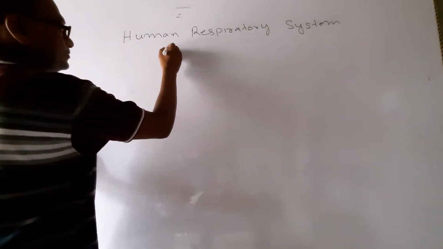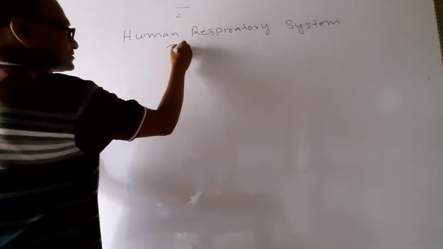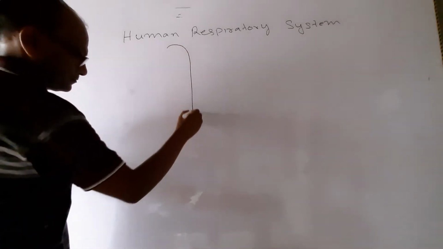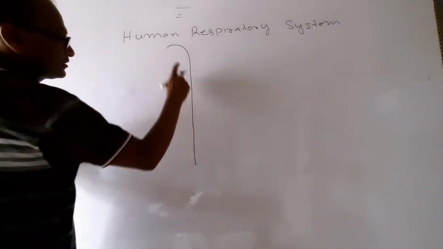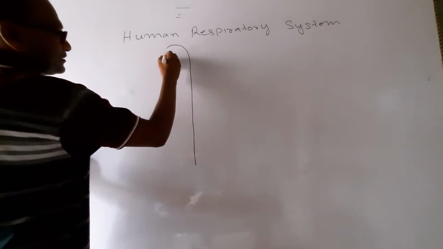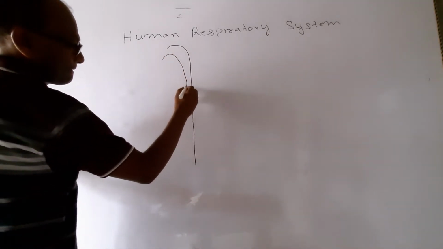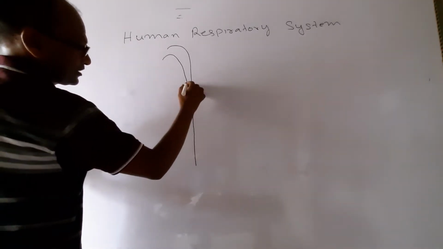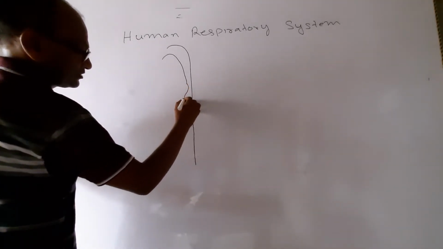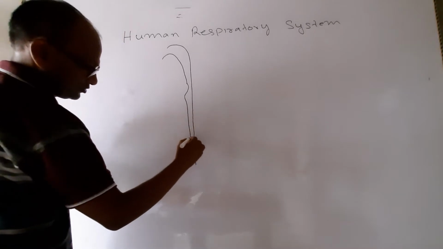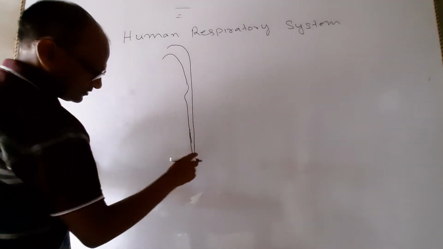See, suppose I have drawn this. From here you take it. Just wait, slightly it is bent inside, then it is outside, then you will go this way.